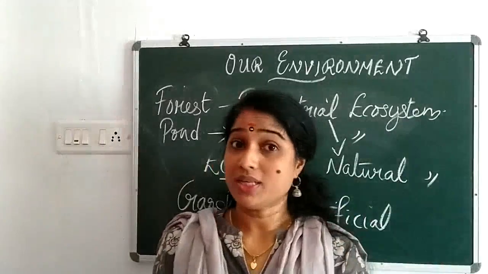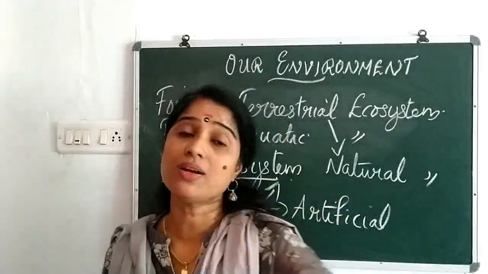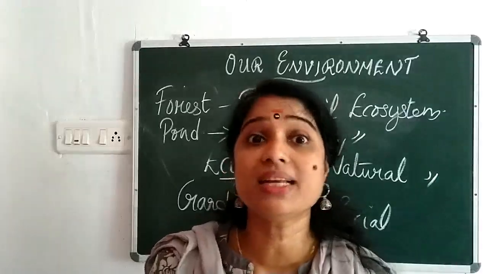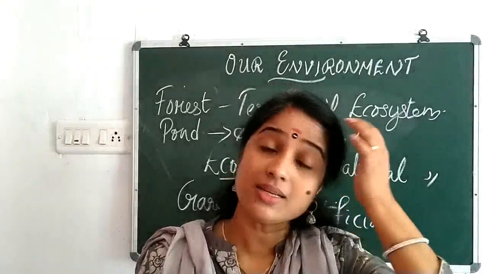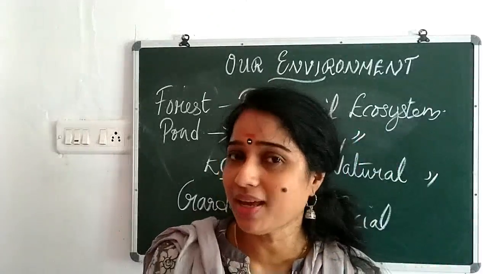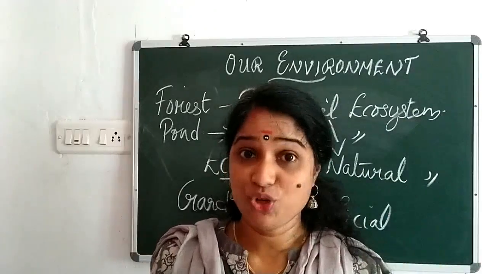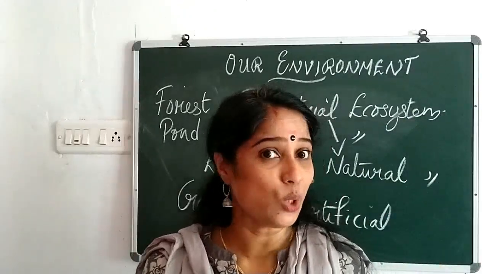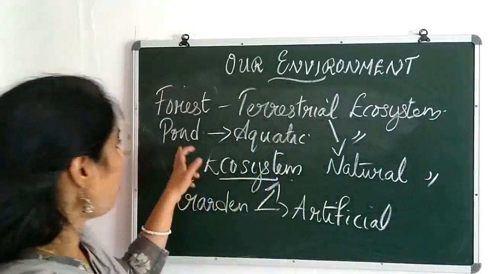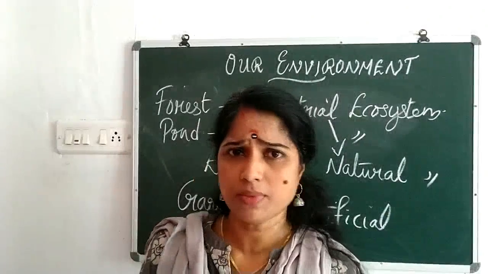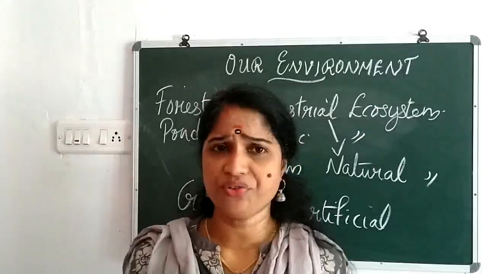ecosystem. Forest is an example of a natural ecosystem because it is created naturally. But in the case of garden, it has not been created naturally. It's man-made. So we can call it as what? Artificial ecosystem. Then what about the pond? It's an example of natural ecosystem, isn't it? Because pond, we are not creating the pond.